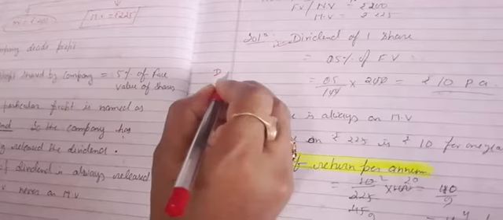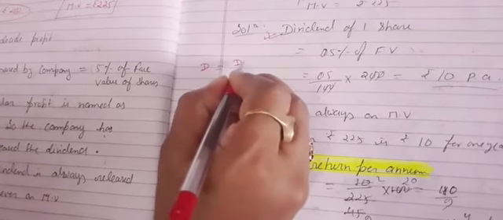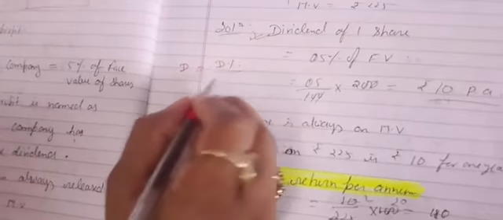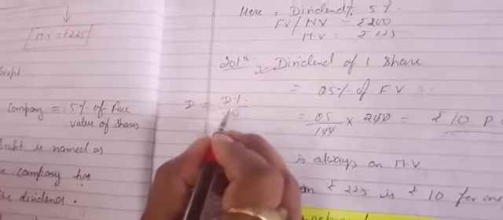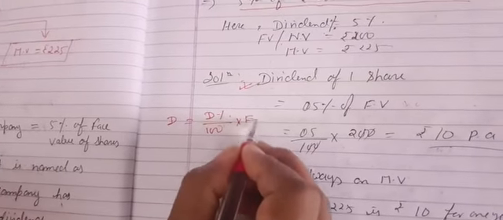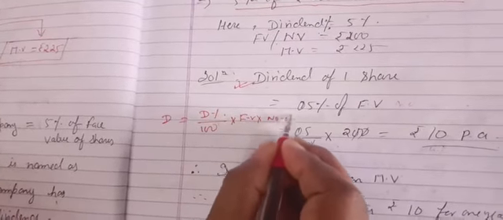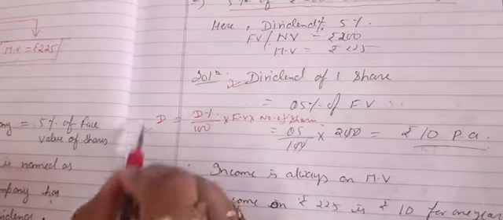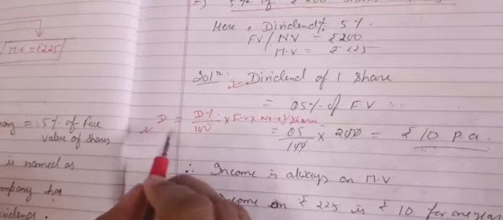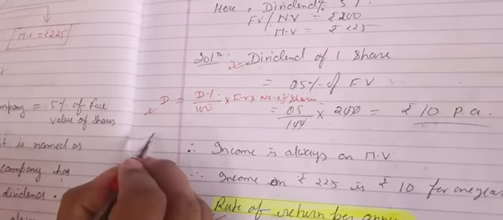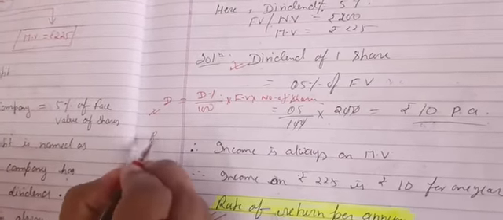Again I'm trying to explain here. See, whenever anyone asks you to find dividend, you will write dividend, meaning dividend percent divided by 100, because it is percent. Here you will put the value of dividend percent, then upon 100 into FV into number of shares. Okay, this calculation will be done by the company because it will provide the profit in this way, but the shareholder will calculate this profit as rate of return.